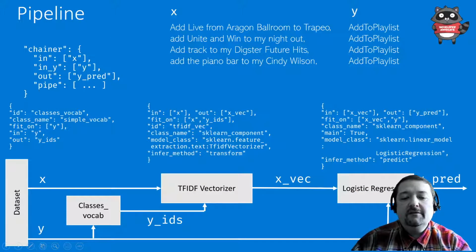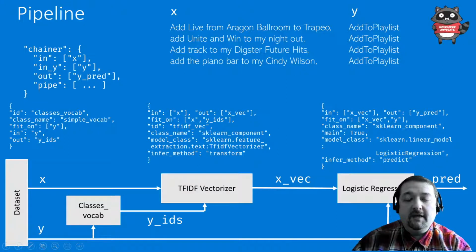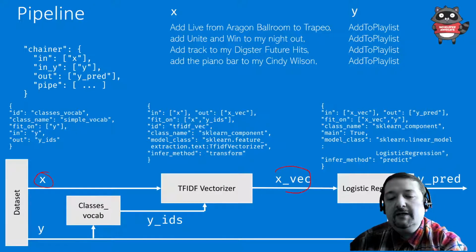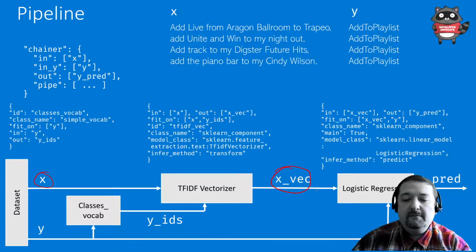So in my case, if I want to do intent classification, I need to take my input vectors and vectorize them using TF-IDF vectorizer. So I would end up with the vectorized version of the input, x_vec. And then, of course, because intents are just some kind of words, I need to produce the classes vocabulary for them.